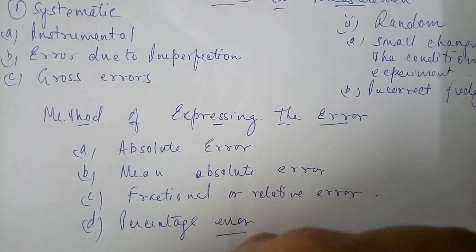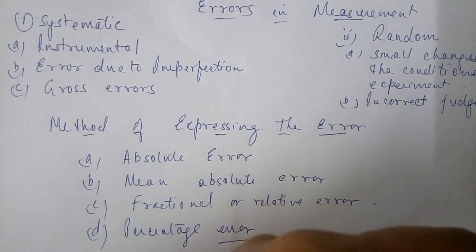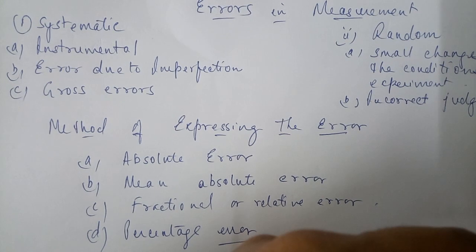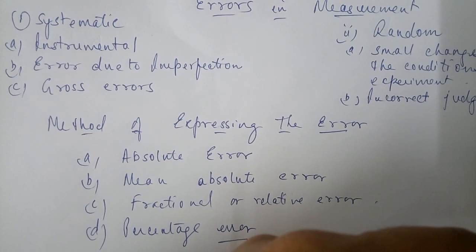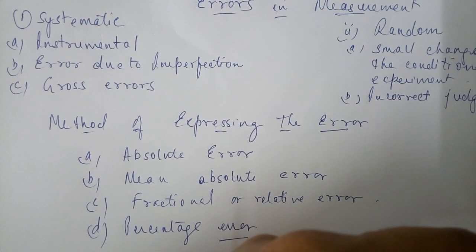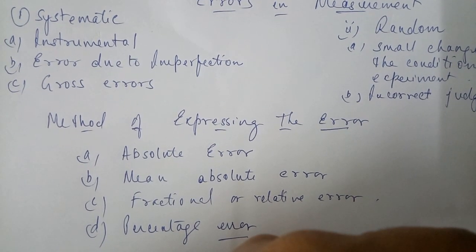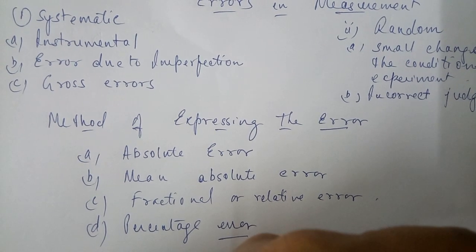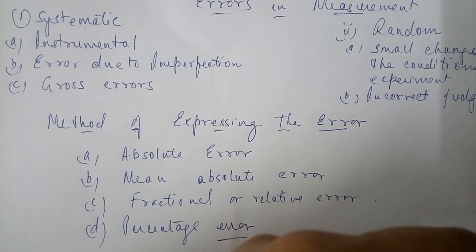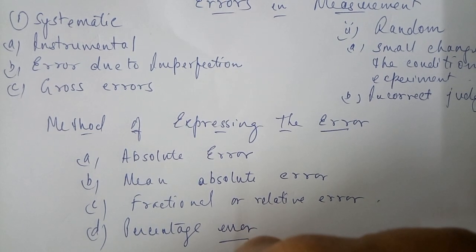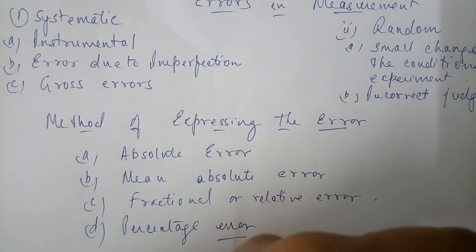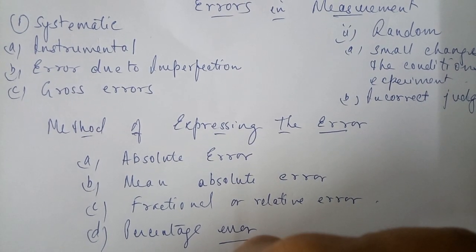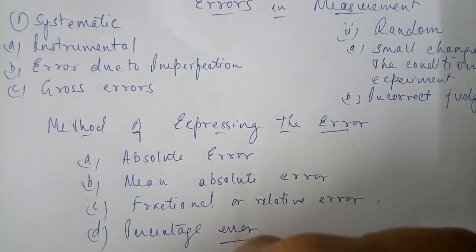The next is error due to imperfection. Suppose we take an instrument which is free from all errors, meaning it is perfect. Then if we take a measurement, for example measuring heat energy, or trying to find the temperature in a heat experiment, generally we do it in a calorimeter, and there may be heat loss due to radiation.